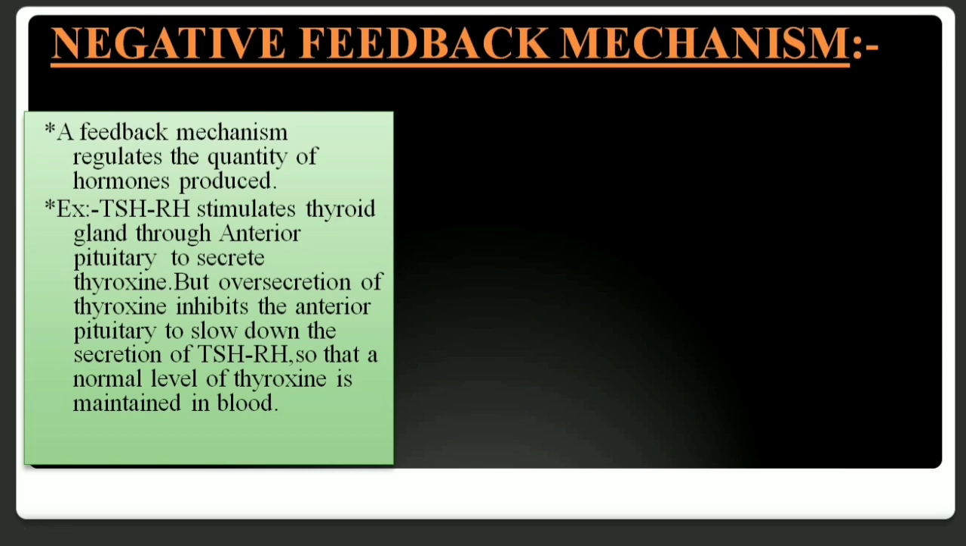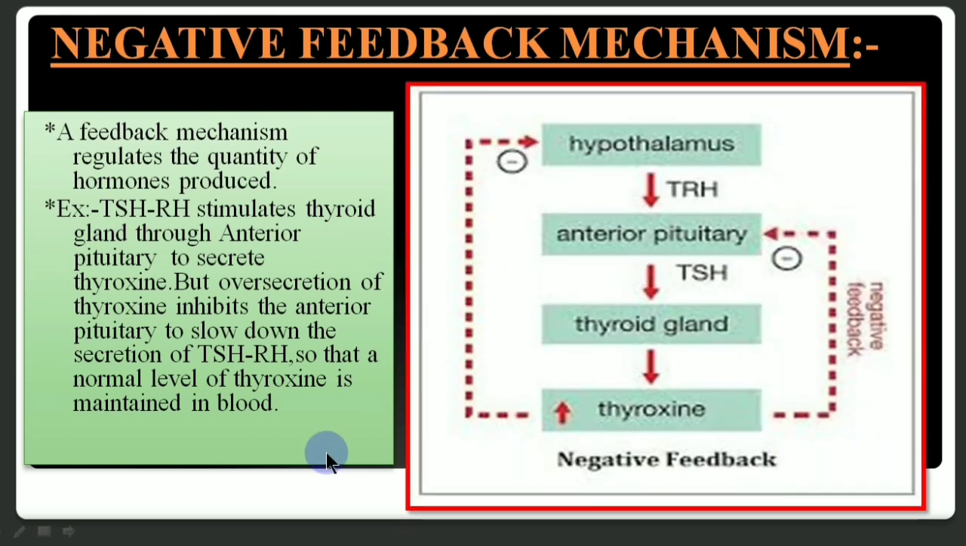What is negative feedback mechanism? To understand the negative feedback mechanism, let us take the example of thyroxine hormone. As we know, thyroxine hormone is required to maintain the BMR of the cells, and this hormone is secreted when hypothalamus secretes TSH-RH, that is thyroid stimulating hormone releasing hormone. It is otherwise known as TRH, thyrotropin releasing hormone, which stimulates the anterior pituitary, and in turn anterior pituitary secretes the hormone TSH, thyroid stimulating hormone, and TSH stimulates the thyroid gland and thyroid gland secretes the hormone thyroxine.